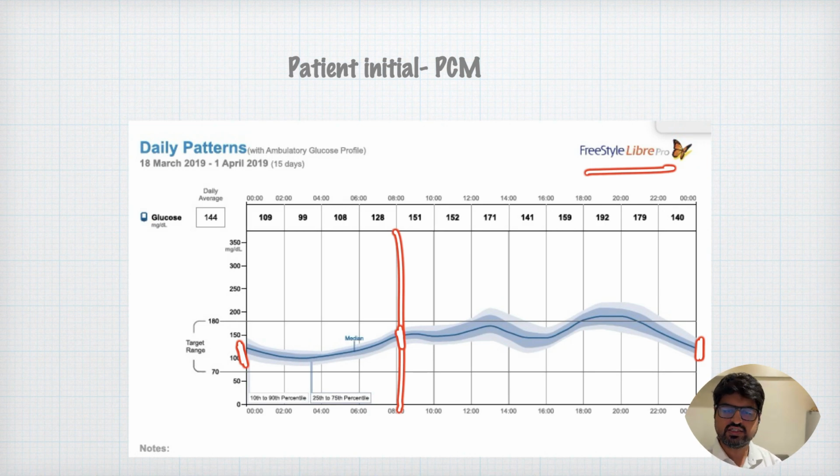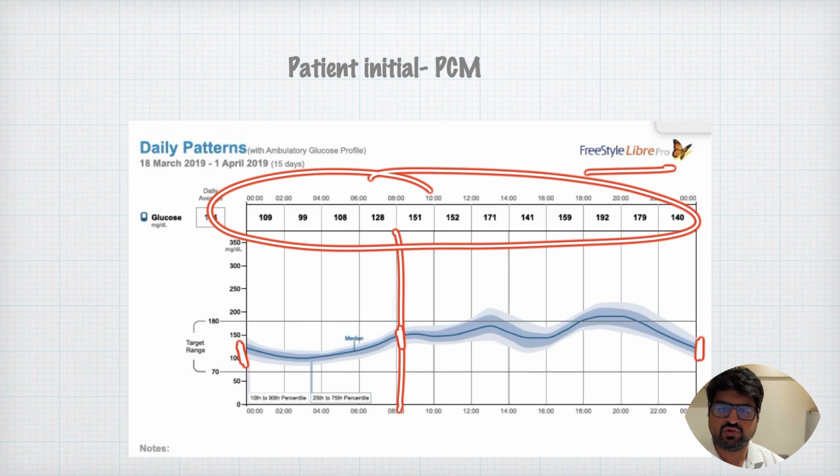What you see in this patient is that this patient generally has a low glycemic variability. If you see throughout the day, his sugars' minimum is 99, maximum it goes to somewhere around 190, right? So that's the range which the patient is trending within. So within the day, inter-day glycemic variability is not that high.